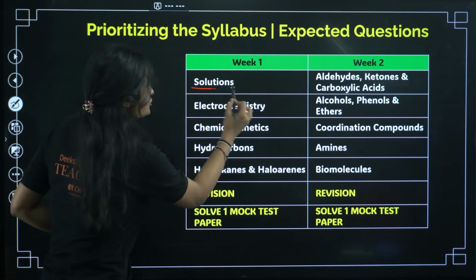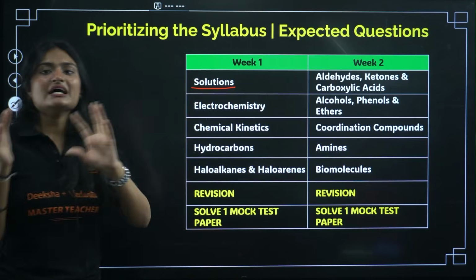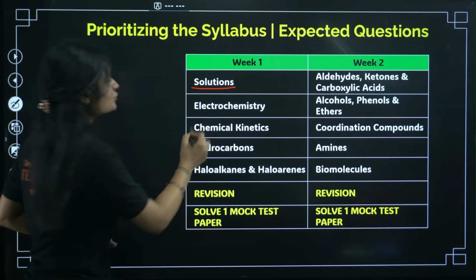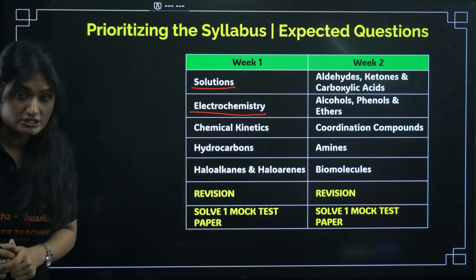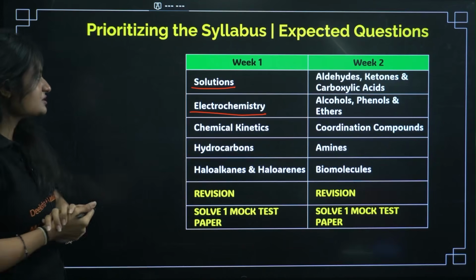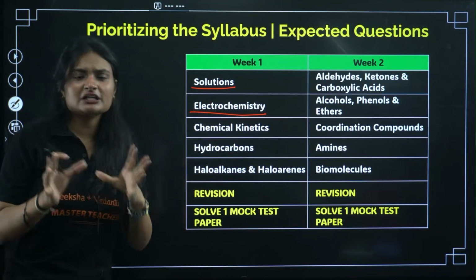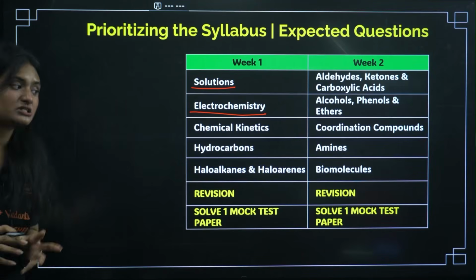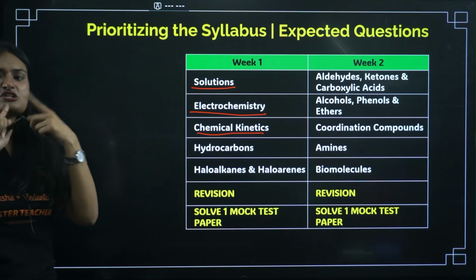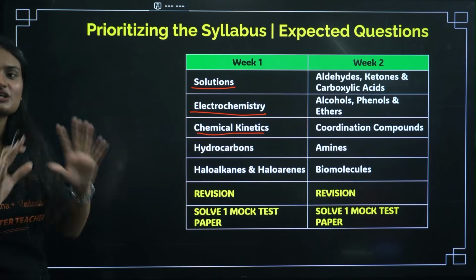Okay, solutions. In solutions, focus on all the concentration terms, how to interchange between the concentration terms, molarity, normality, right? In electrochemistry, the Nernst equation is very important. All the formulas, all the questions based on the Nernst equation, practice those questions. Also in electrochemistry, the relation between equilibrium constant and cell potential is very important. In chemical kinetics, the various rate laws for zero order, the equation for first order, second order, the half-life equation, right? The Arrhenius equation is very important.